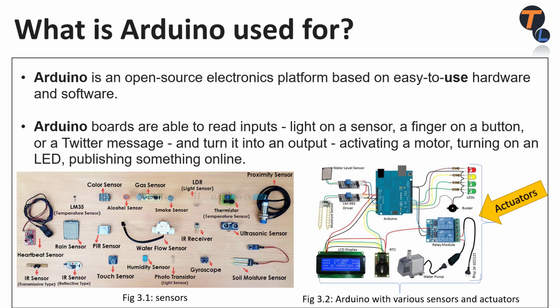Sensor is a device which detects events or changes in its environment and sends the information to other electronics like microcontroller. An actuator is a device that is responsible for moving and controlling a mechanism or system. Or in simple words, we can say sensor takes inputs and actuator gives output to the microcontroller.